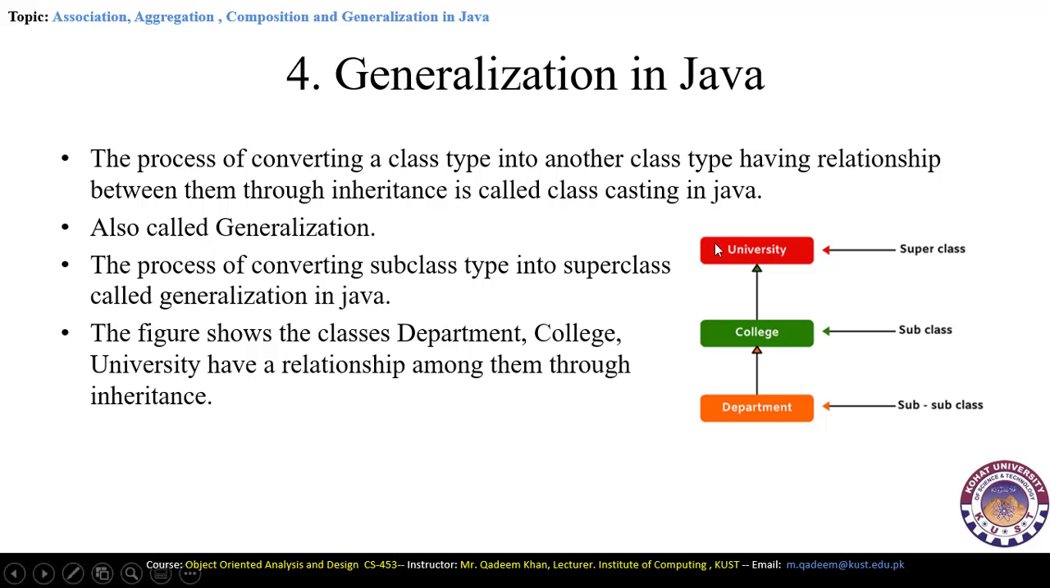Here is the example of department, college, and university, which have a relation among them through inheritance. This is just the inheritance symbol. This is the superclass, and this is the subclass, which is also called the leaf class here.